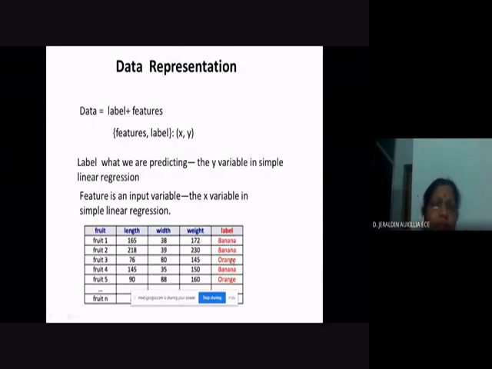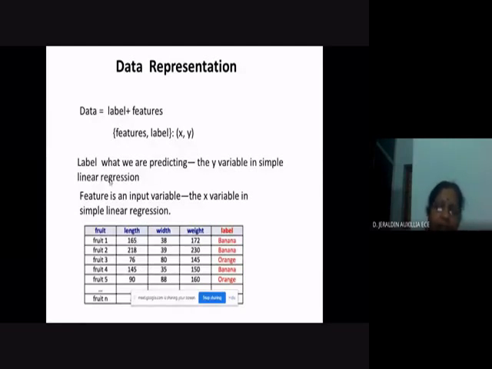For fruit number 1, the length is 165, the width is 38, and the weight is 172. From this, that fruit is a banana, right? Next, you see fruit number 3. A banana will have a high length, it will be longer compared to the orange.